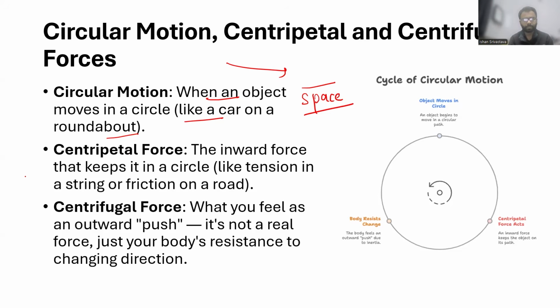And then you see that there are two kinds of forces. One acts inward. So when an object moves in a circle, there will be one force that acts towards the center and one force that acts towards the outside. The force that acts towards the center, or keeps the objects in a circle, is called the centripetal force. And the force that someone feels of being pushed outside is called the centrifugal force.